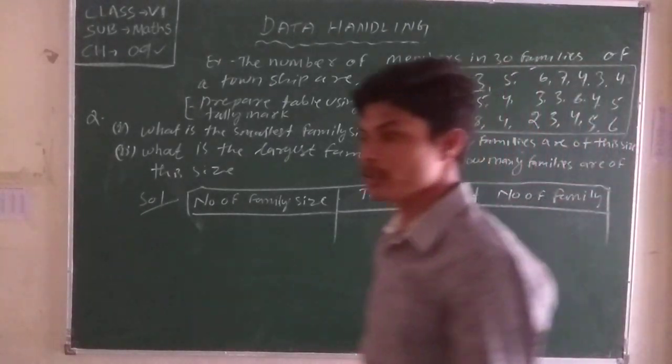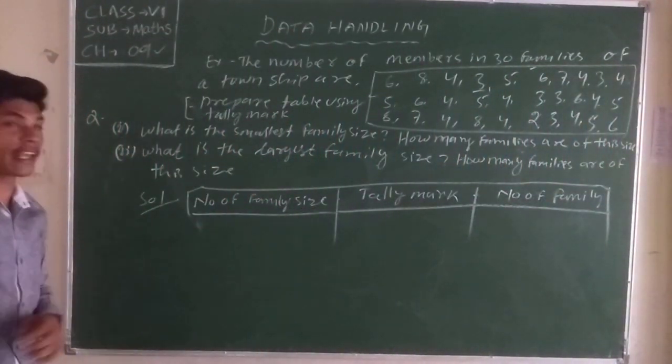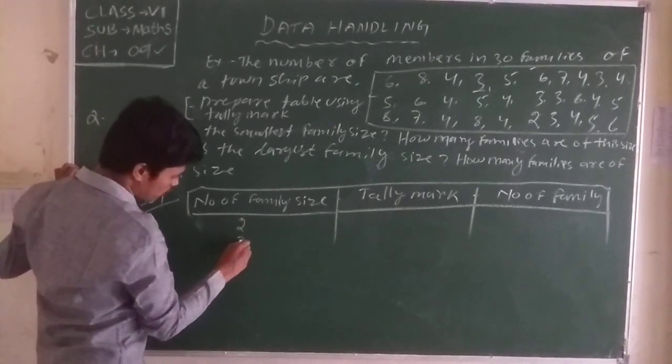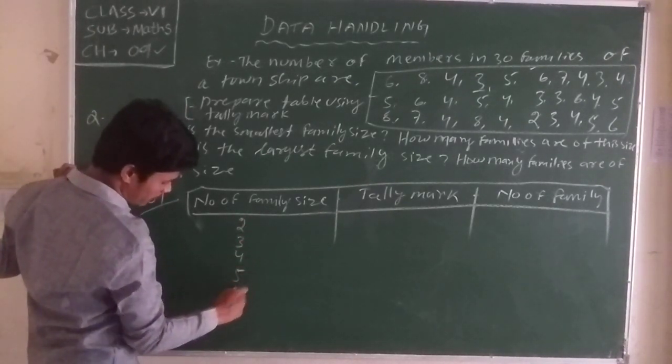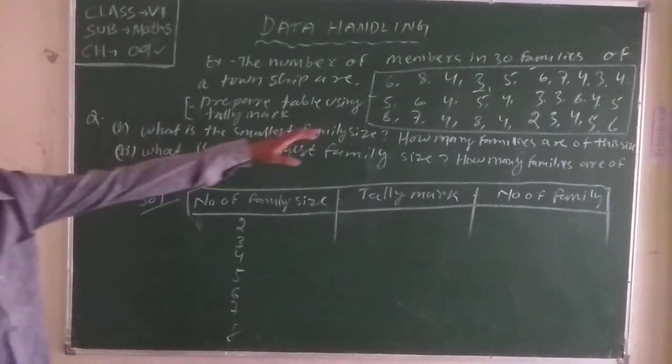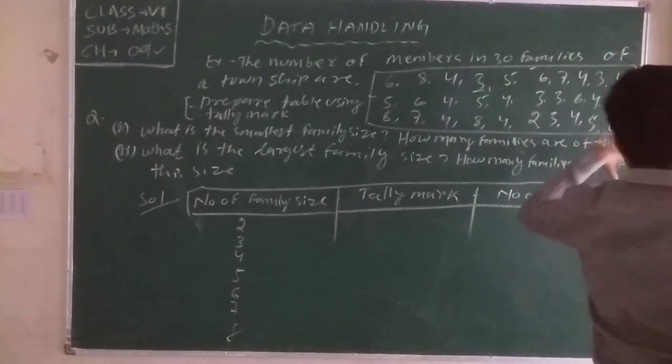Then we know that in observation we observe and arrange into ascending order first. Then family sizes 2, 3, 4, 5, 6, 7 and 8. Up to 8. How many numbers are there? 8.